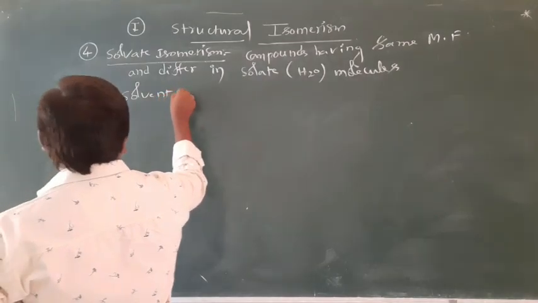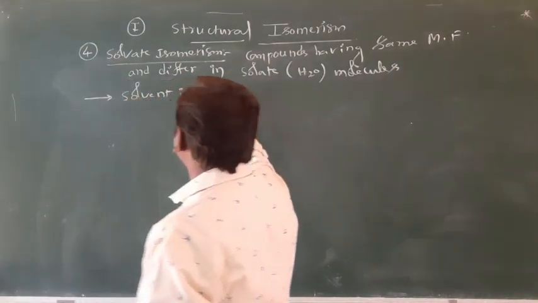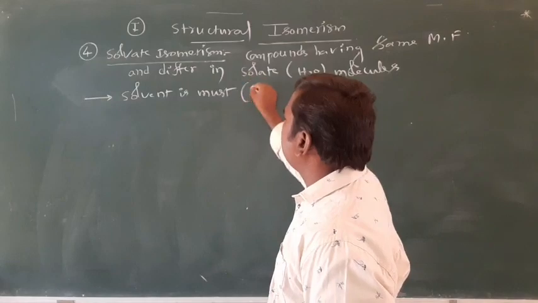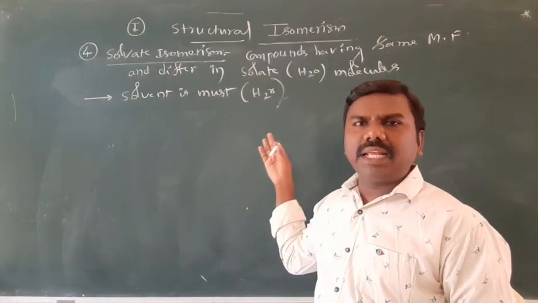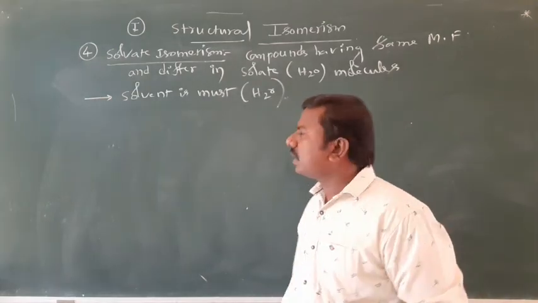Solvent is a must. Solvent means H2O molecules must be in the formula, then they will exhibit this kind of isomerism.